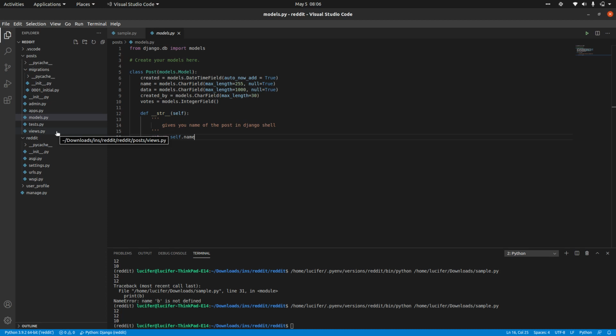So all the tables are written in models.py, all your functions will be written in views.py, all your support functions will be written in utils.py. So we have different files for different things, your constant values in constants.py. So always be careful about which file you are using for which particular code. So all the models will come here. Now we have discussed the structure of models, how to create the structure, and what this particular method does, right? Then we saw how to manipulate things in the database using Django as well, right?